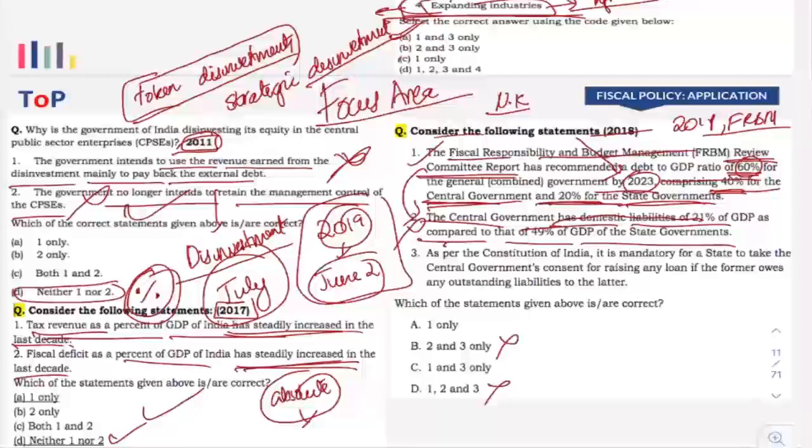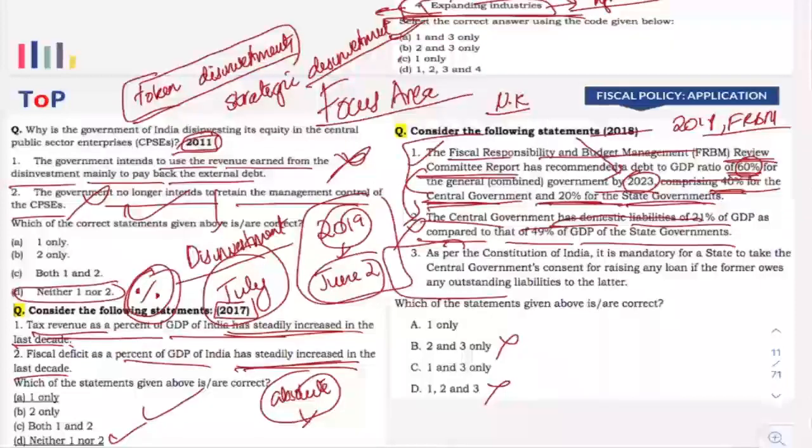If you have just gone through the Fiscal Responsibility and Budget Management Act, the FRBM Act, you will definitely be clear about those numbers. But some students do not give much importance or attention to these details, and they jump into the answers and get them wrong. Don't do that. That will sometimes make a difference in whether you clear prelims or not. So that is very important.